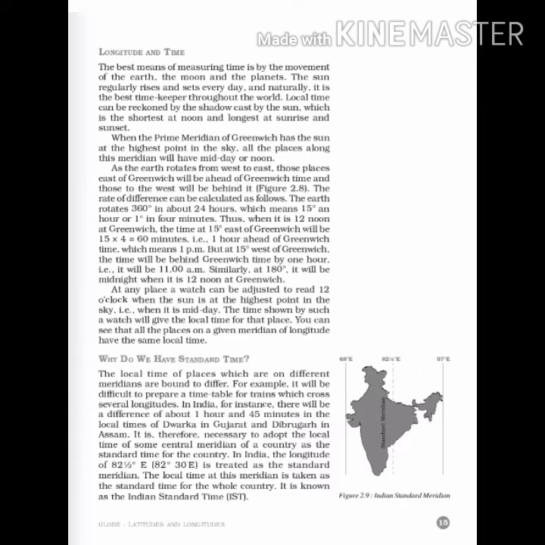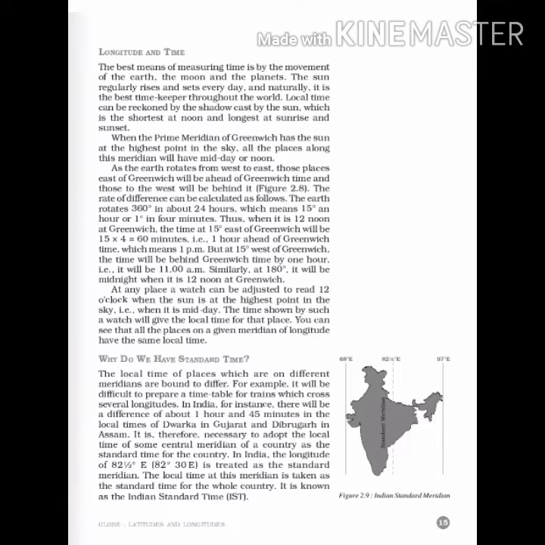So now let's talk about longitude and time. The best means of measuring time is by the movement of Earth, Moon and planets. The Sun, we all know, regularly rises and sets every day naturally, right? And it is the best time keeper throughout the world. Sun के through आप best time keeper है, वो time पता लगा सकते हो.